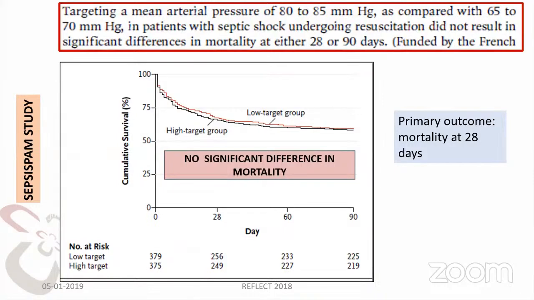Targeting a mean pressure of 80 to 85 mmHg as compared with 65 to 70 in patients with septic shock undergoing resuscitation did not result in a significant difference in mortality at either 28 or 90 days. So this was the primary outcome. There is no difference. Next slide, please.